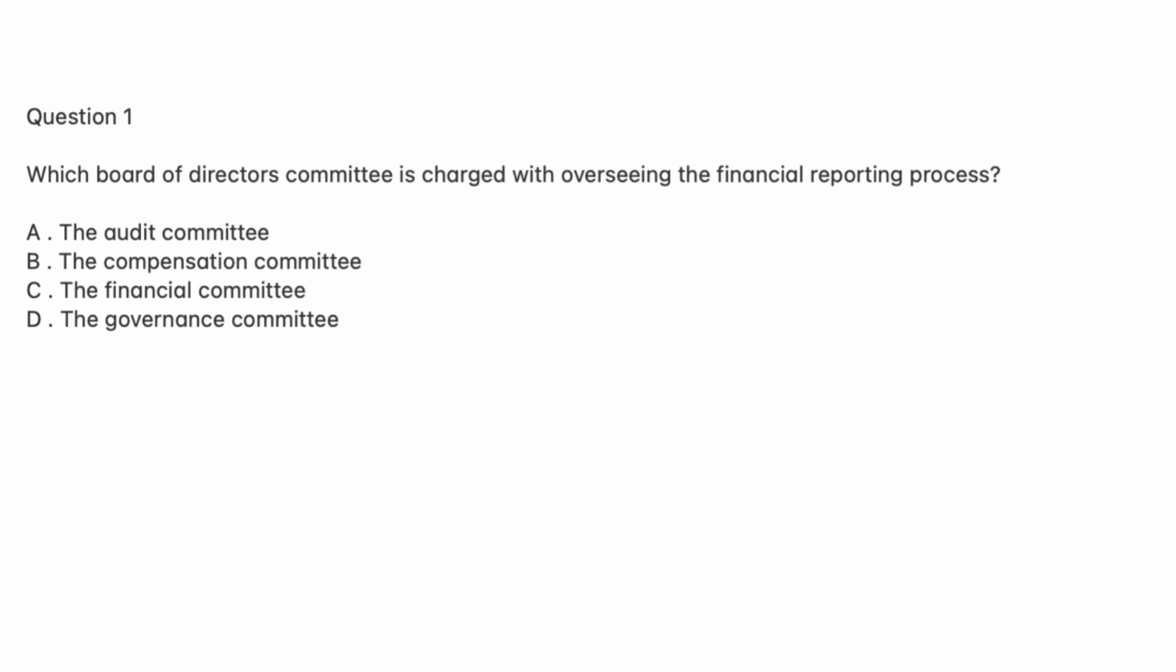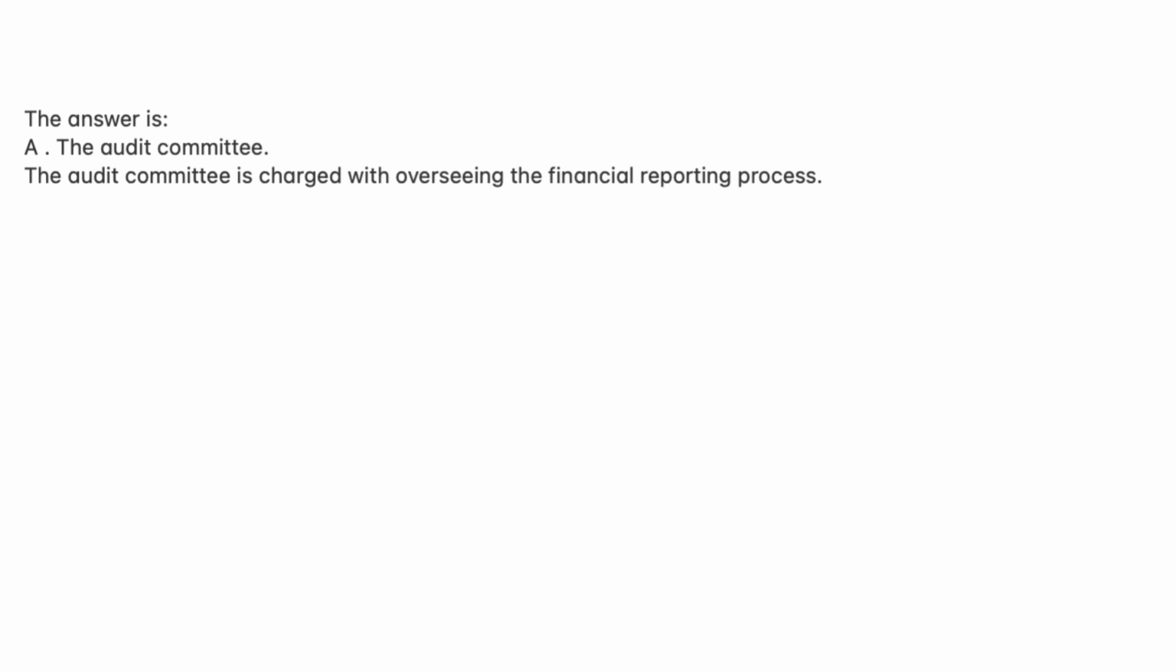Question 1. Which Board of Directors committee is charged with overseeing the financial reporting process? A. The Audit Committee. B. The Compensation Committee. C. The Financial Committee. D. The Governance Committee. The answer is A. The Audit Committee. The Audit Committee is charged with overseeing the financial reporting process.